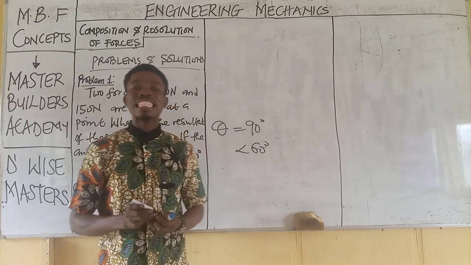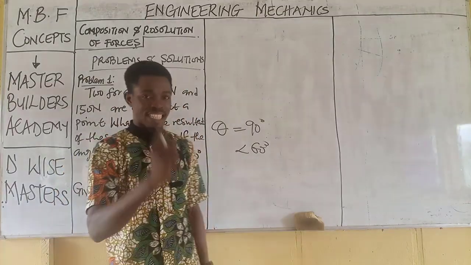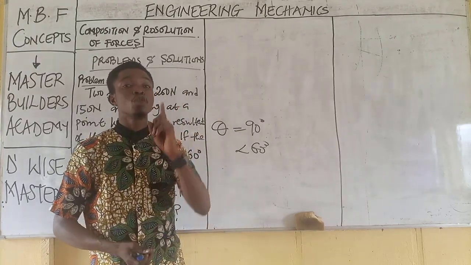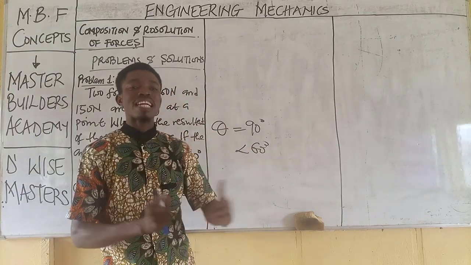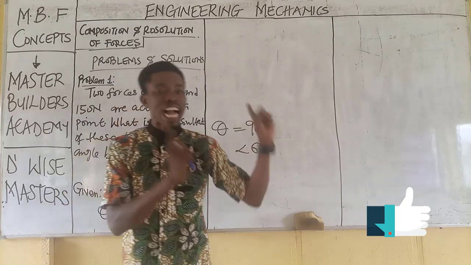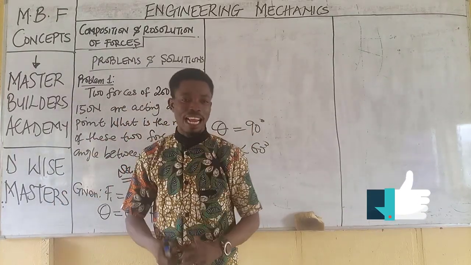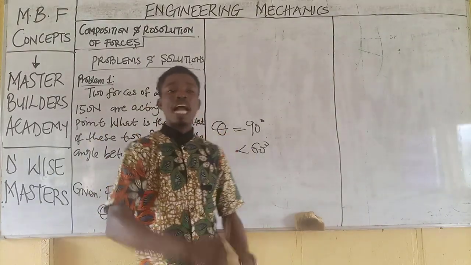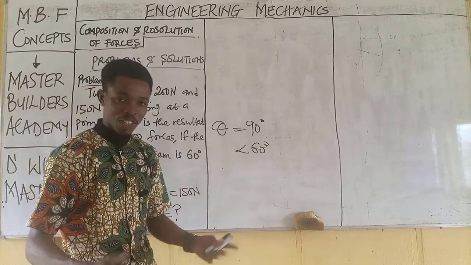And we mentioned that anytime the given angle between two forces is less than 90 or greater than 90, it is suitable to make use of what? Parallelogram law of vector. So when you have an acute angle between two forces or obtuse angle between two forces, you make use of what? Parallelogram law of vector. So if I state that in this question we are making use of parallelogram law of vector, then you have no questions to ask.